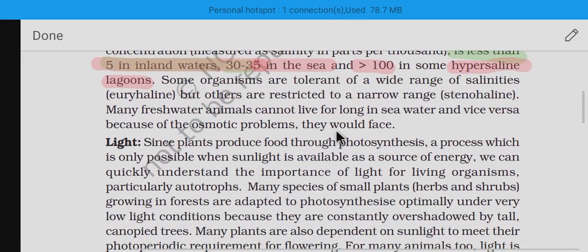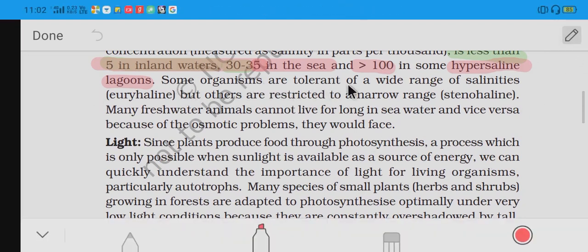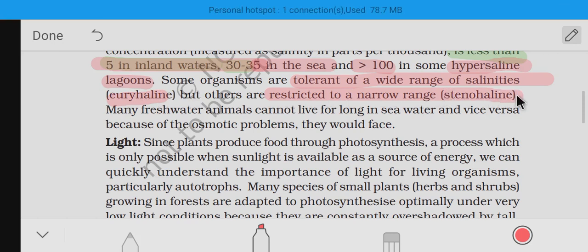Some organisms tolerant to a wide range of salinities are said to be euryhaline. Those restricted to a narrow range are said to be stenohaline. So here there are two types, euryhaline as well as stenohaline. Euryhaline organisms can withstand the salinity of the water; stenohaline organisms cannot withstand changes in the salinity of water.